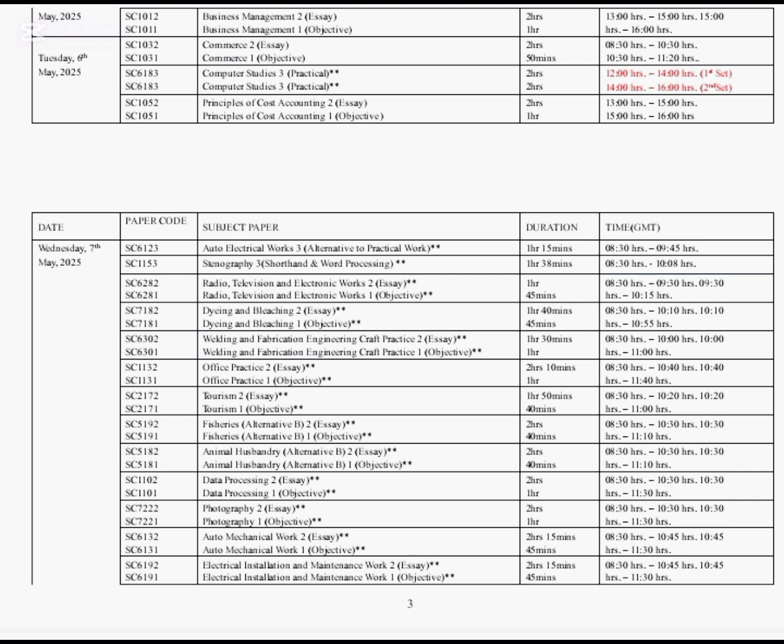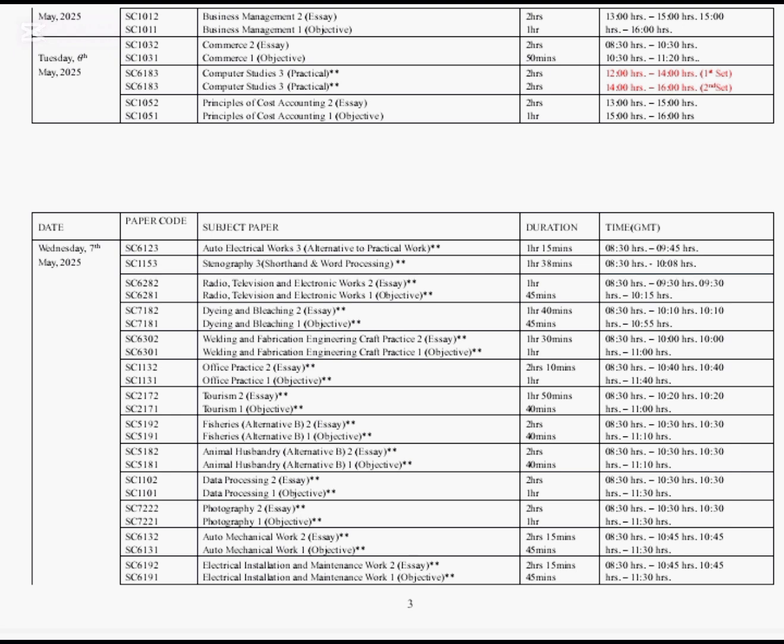On Wednesday, 7th May 2025, we're going to have Auto Electrical Works, Paper 3. That is Alternative to Practical Works. We have Scenography, Paper 3. Dyeing and Bleaching, Paper 2 and 1. Office Practice, Paper 2 and 1. Tourism, Paper 2 and 1. Fisheries, Alternative B, Paper 2 and 1. Animal Husbandry, Alternative B, Paper 2 and 1.